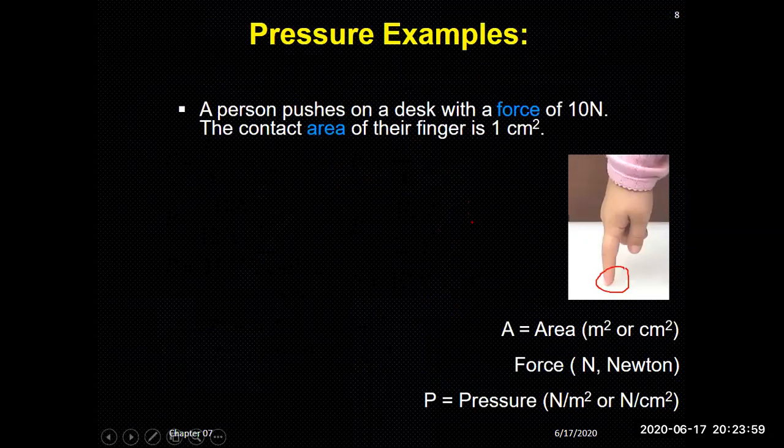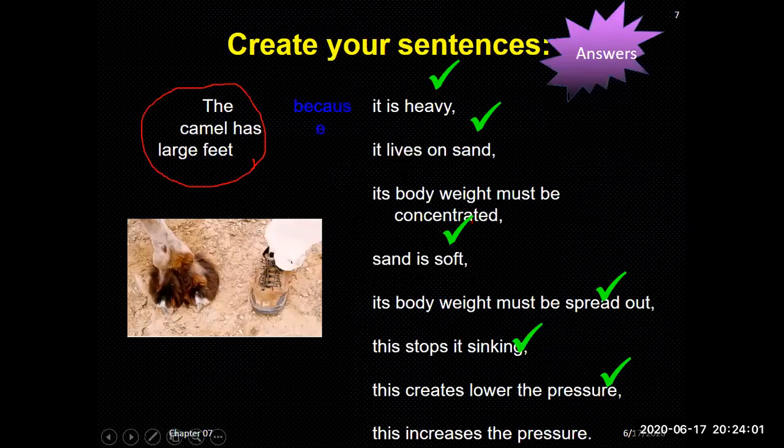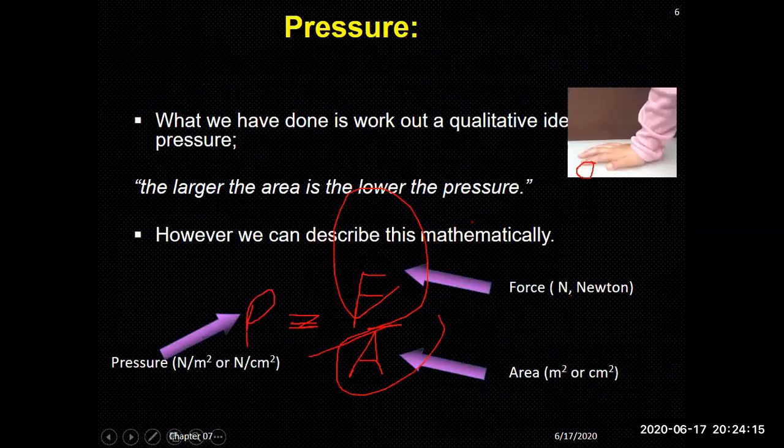So these are the pressure examples. And then you have compared an elephant, a camel and a shoe. What's the purpose of wearing shoes, and why does the camel have flat or large feet? So these are some of the examples, and these are basically to understand pressure. Here is the pressure: on what factors does this pressure depend, and what's the unit of that pressure? How will you define 1 Pascal?